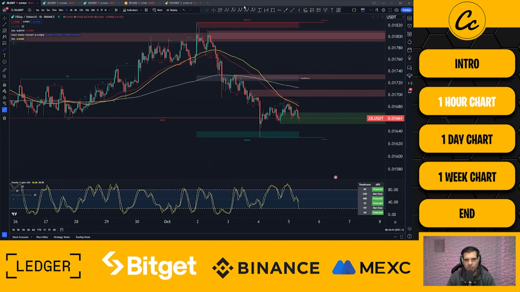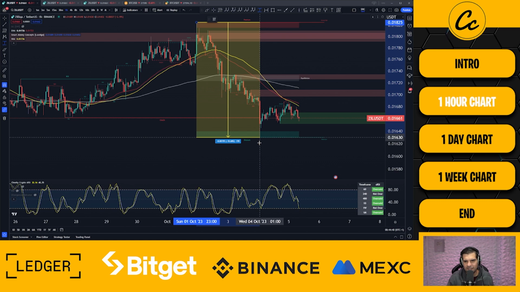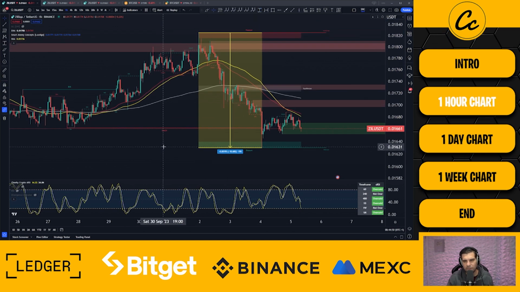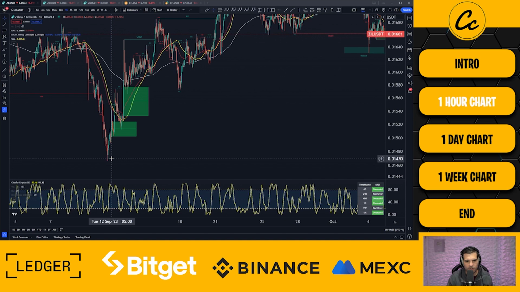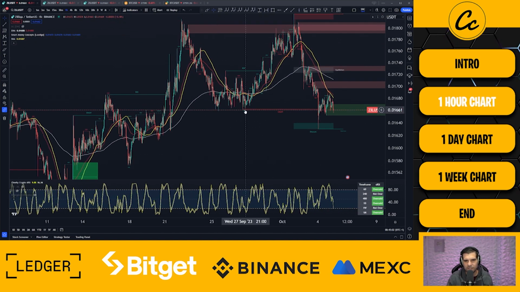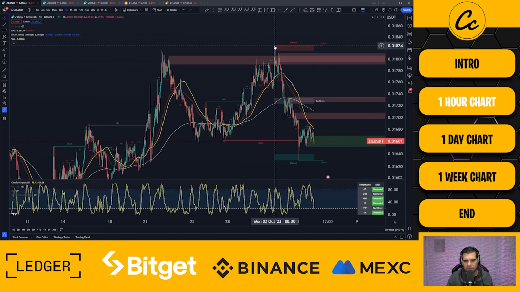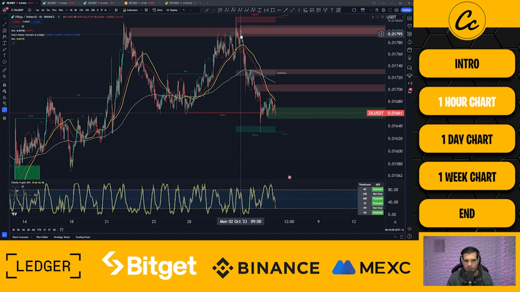Now this is obviously slippage to the downside after we had a little bit of a rally to the upside. Again, this is what we were talking about last week. We were expecting altcoins to get a little rally. So here we can see a 10% drop after rallying up. Okay, so we can see a good run to the upside from the 11th of September. We saw this recent move as well from the 27th of September upwards towards the 2nd of October. Okay, and we can now start to see this slippage back to the downside.